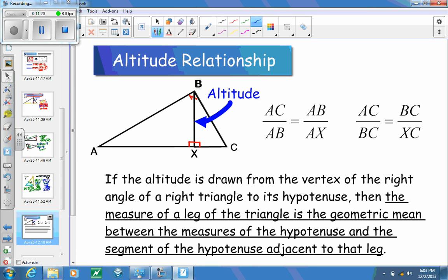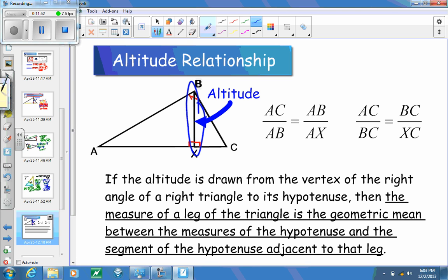It says if the altitude is drawn from the vertex of a right angle of a right triangle to its hypotenuse, and that's what we're doing right here for the altitude, then the measure of a leg of the triangle is the geometric mean between the measures of the hypotenuse and the segment of the hypotenuse adjacent to that leg. So we got all kinds of things going on here, and really what I think the best way of doing this is just to show it to you with a little bit of color.